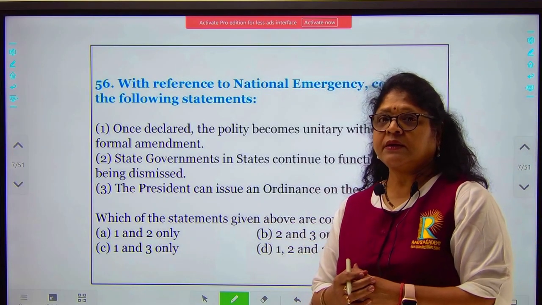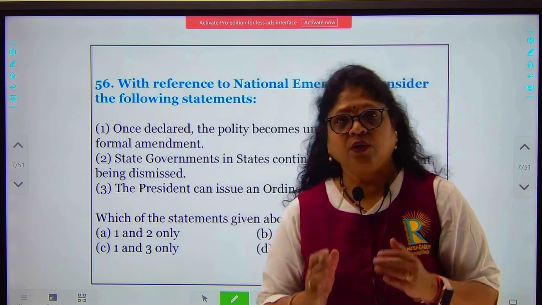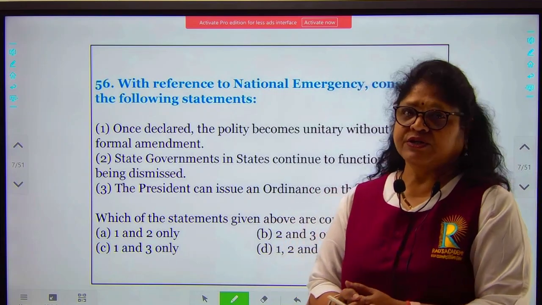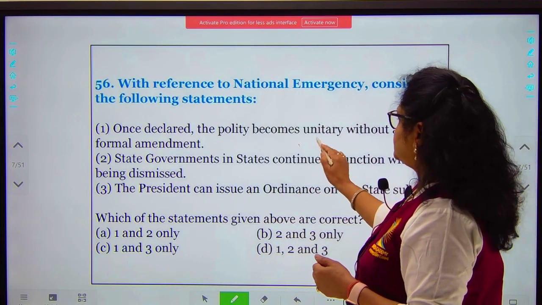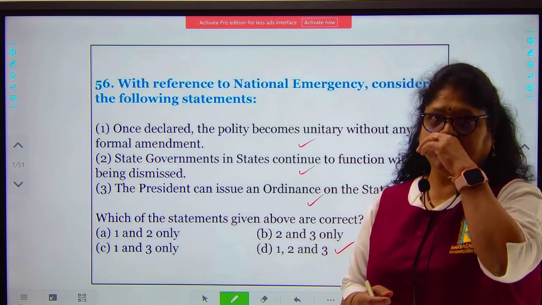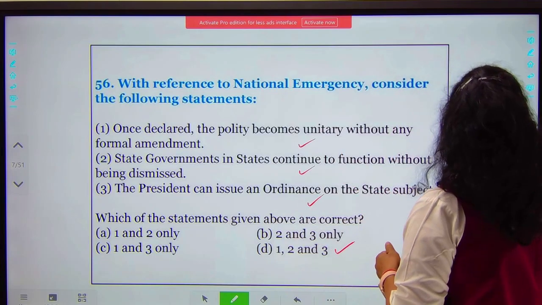So the government becomes unitary in nature. Though the state governments are not dismissed, they continue, but the functioning of the government changes. So all the three statements are correct here. The option will be D. During a national emergency, we will have all these particular provisions.